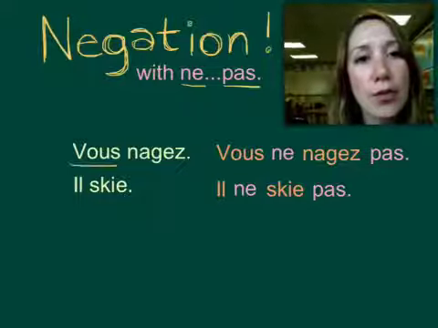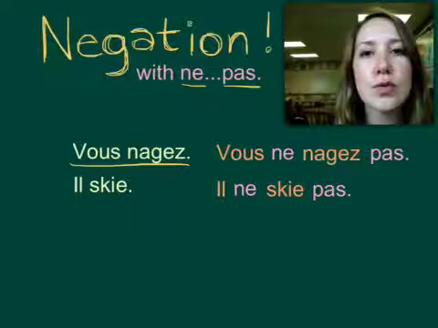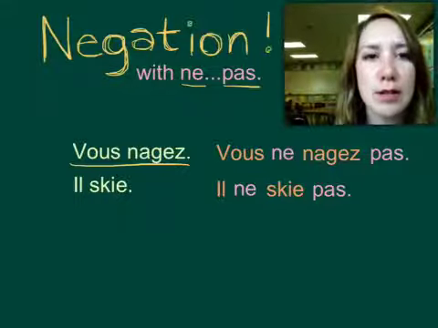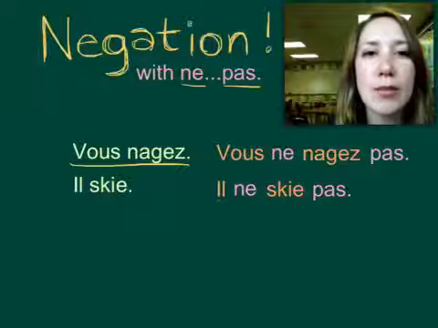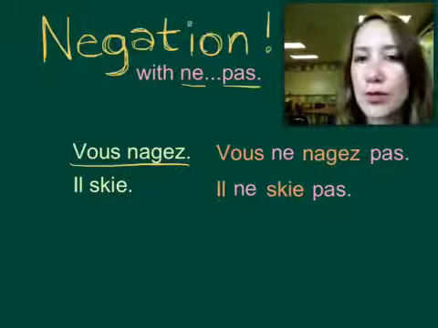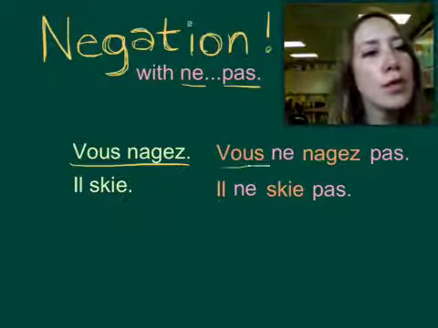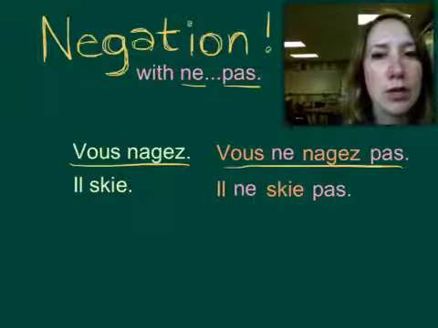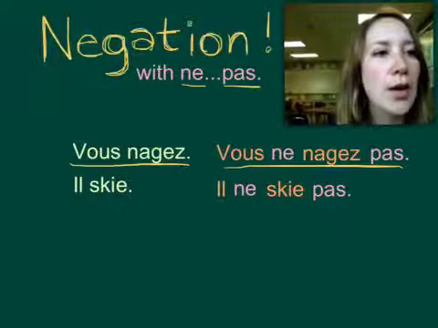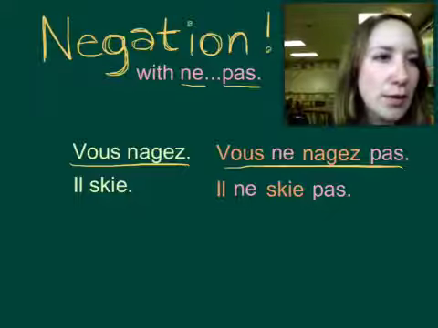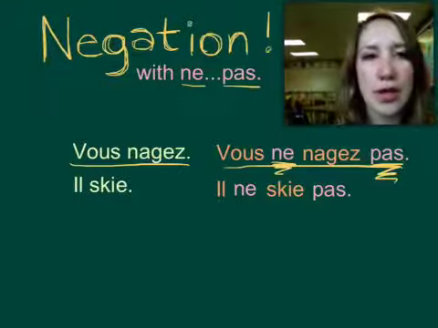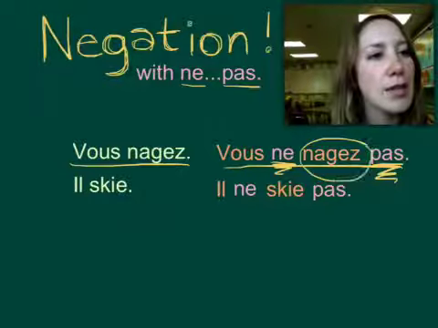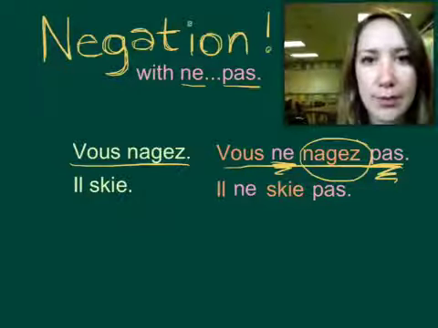We have vous nagez, you swim. So far we can say what you do, vous nagez. Now we want to say what you don't do, that you don't swim. Vous ne nagez pas. You do not swim. What we're going to do is take these two little words, ne and pas, and put them around our conjugated verb, nager, the thing that we don't do.